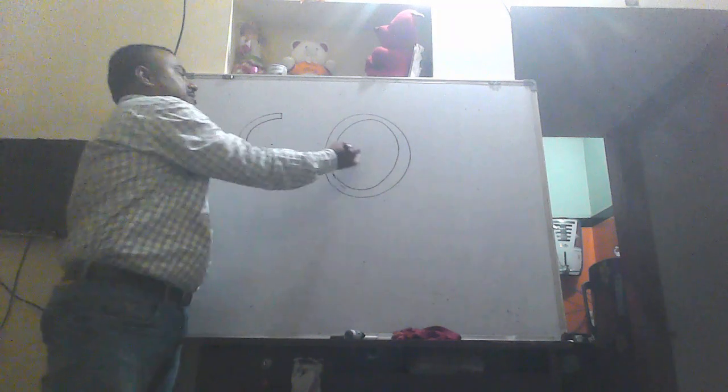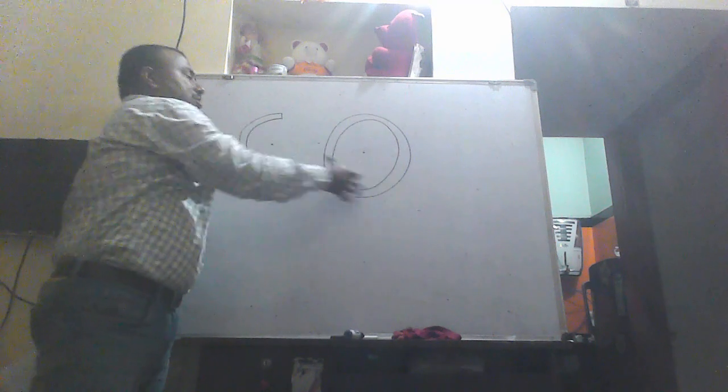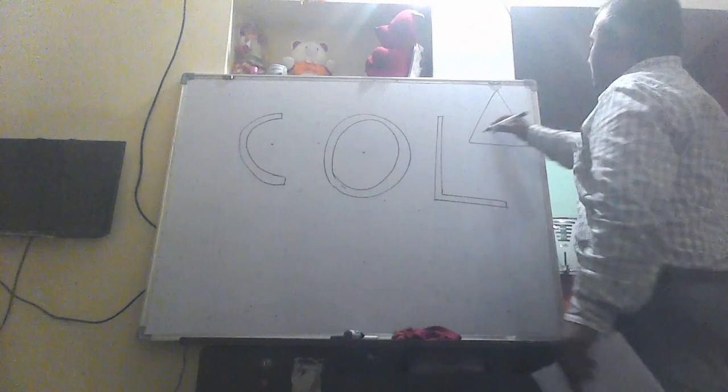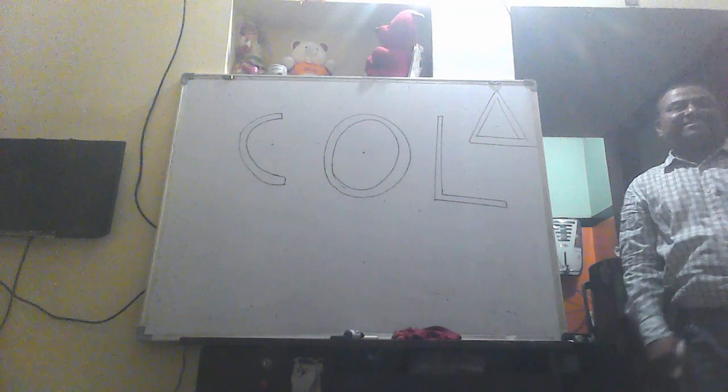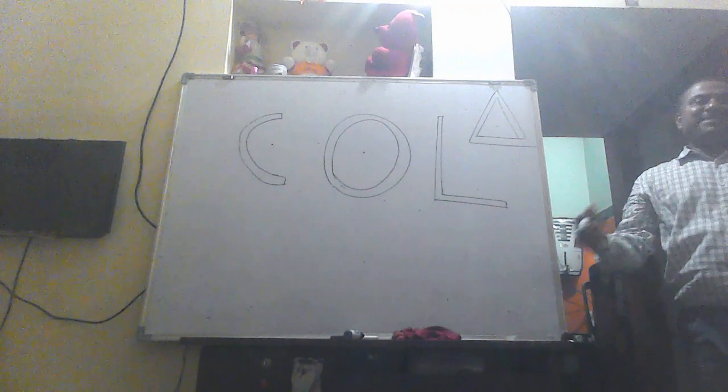Similarly, if you take a complete circular body like this, its center of mass also lies at its geometrical center. It is not on the physical body. The center of mass is outside the body. If you take an L-shaped body like this, in this case the center of mass will be somewhere here. And similarly, if you take a triangular shaped body like this, in this case also you can take the center of mass somewhere here. So the center of mass may be on the body or outside the body. There is no condition that the center of mass must be on the body.